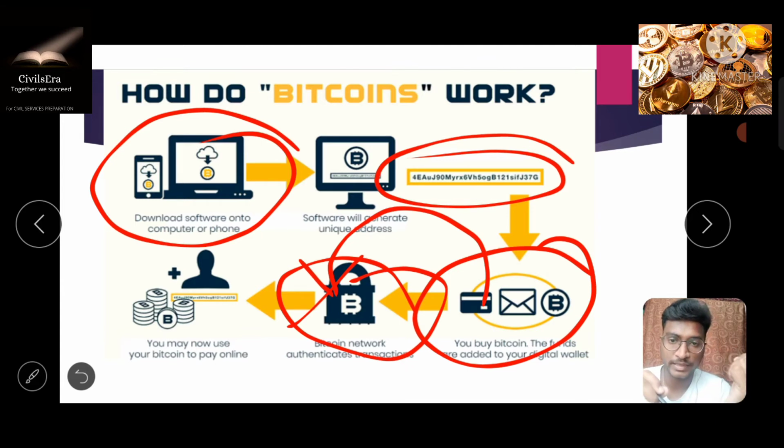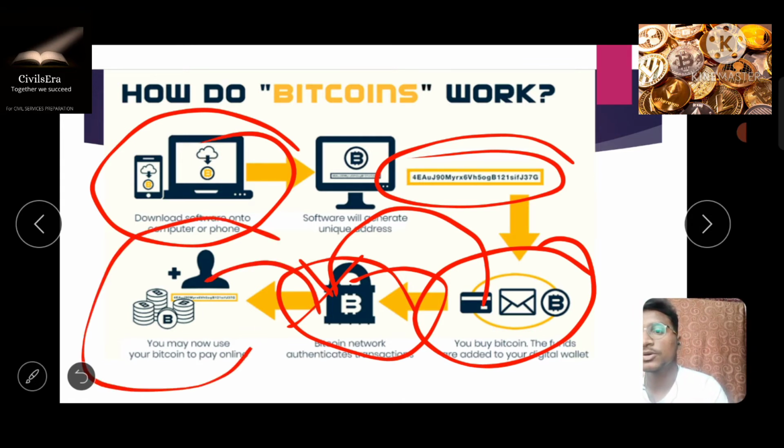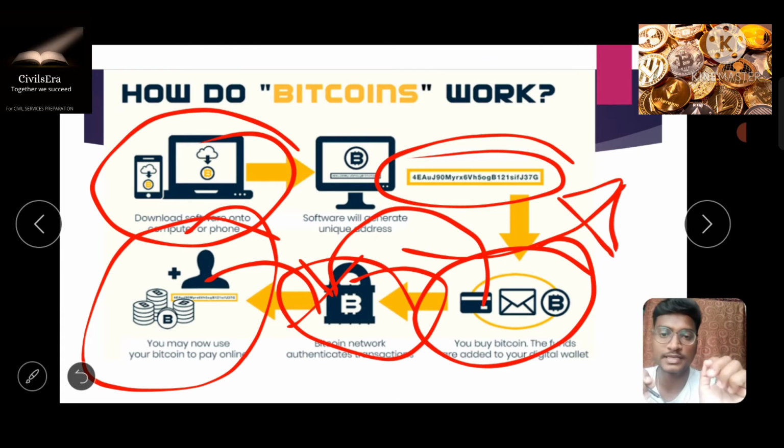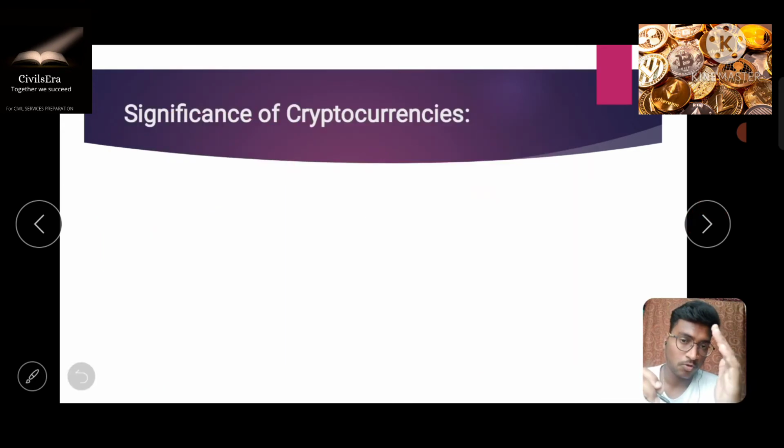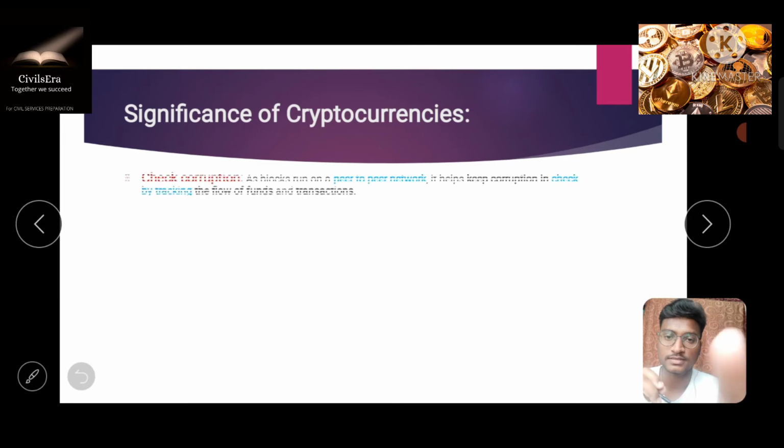It is the same as a demat account, where you invest some money into your demat account, and whenever interest comes, it goes on increasing in the demat account. So it is similar to that, and you have to use these Bitcoins to pay online or for other things. So this is the whole thing, how Bitcoin works. Its working is mainly based on blockchain technology, which we shall discuss in further classes. So let's move forward. I hope you understood how Bitcoin and cryptocurrency work.